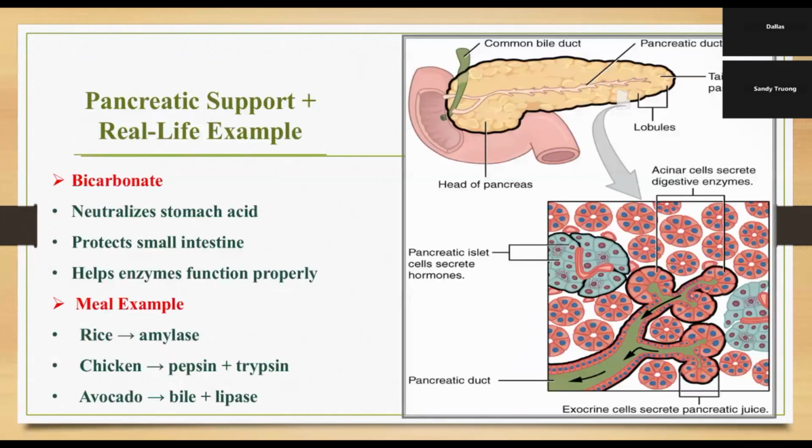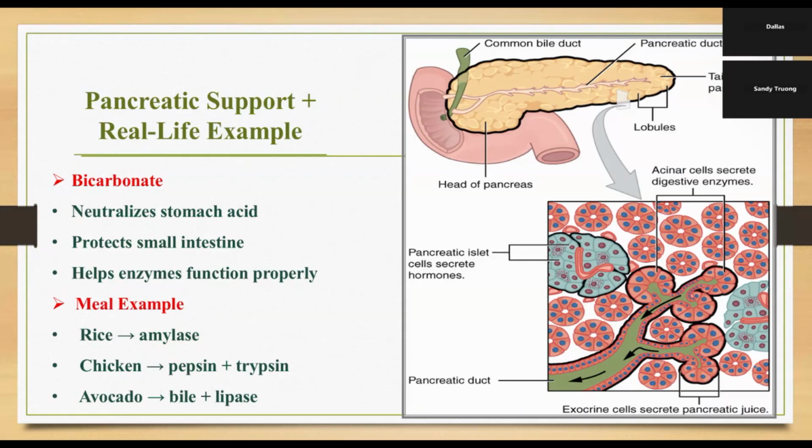Okay, now we're moving on to slide 9, which is pancreatic support. This slide highlights the important role of the pancreas. The pancreas releases bicarbonate, which helps neutralize the acidic food that comes up from the stomach. This protects the small intestine and creates the right environment for digestive enzymes to function.